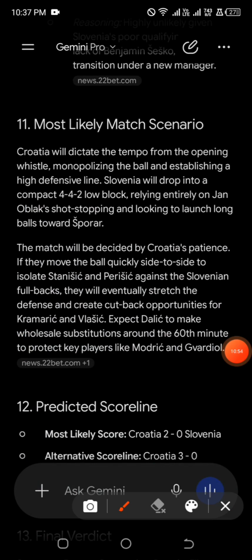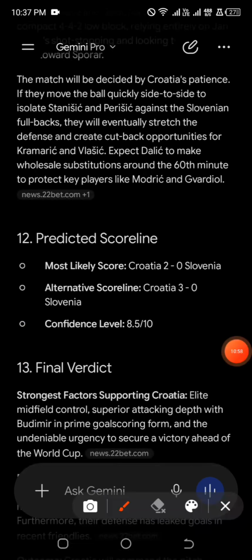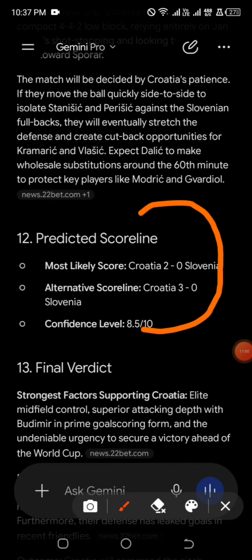So you can read this to enjoy yourself. And for the predicted score line, this is 2-0, that is the most likely score, and the alternative score line is Croatia to win 3-0. But the confidence level is 8.5. Actually, it is very good. Anything that we are having around 8 to 9 or 10, then we are good to go.